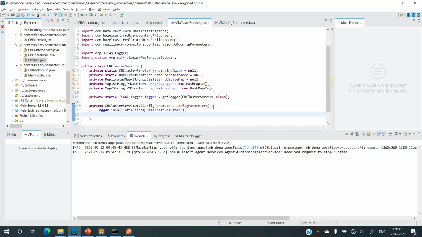Then what we'll do is create a config, because for Hazelcast to work, it needs a config. So let me add a config and name it hazelcastConfig equals new Config.